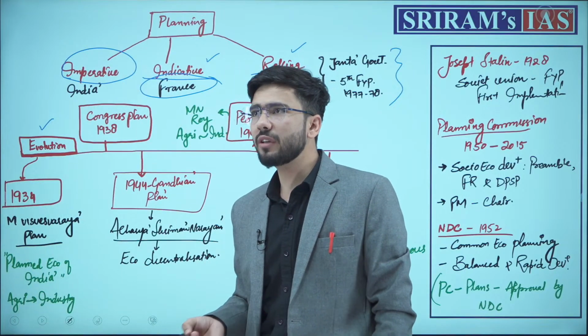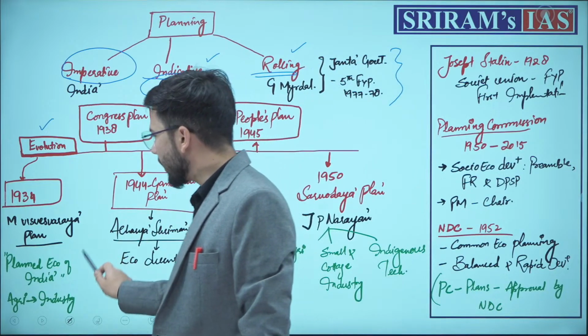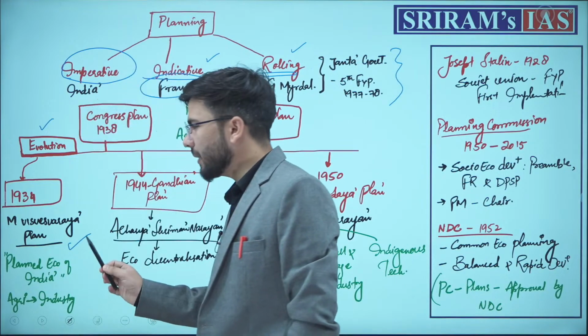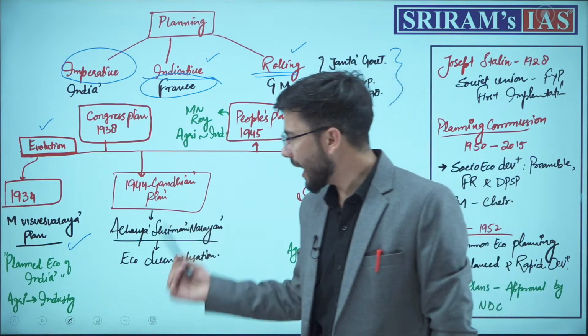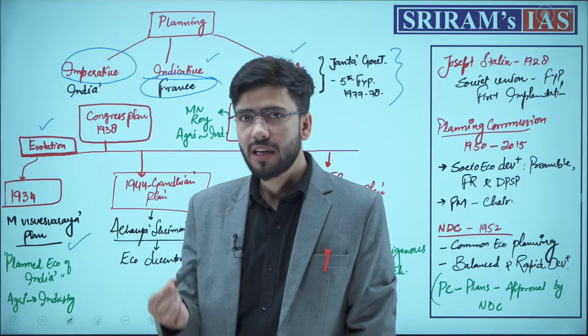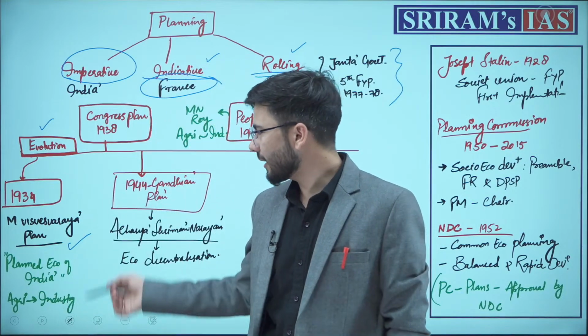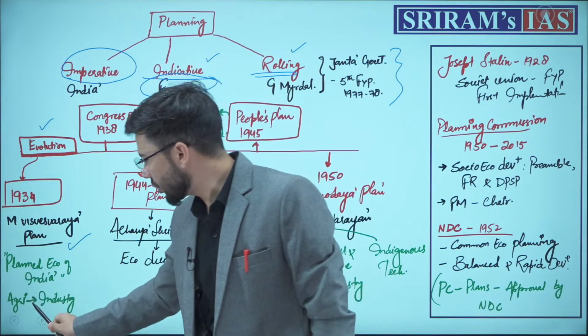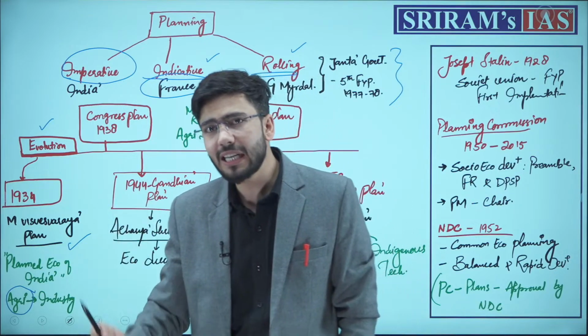In 1934, we see that the M. Vishveshwaraya plan came up, which basically talked about the planned economy of India, a book which was written by M. Vishveshwaraya. He gave the plan and emphasized on his theory that what we need to do is shift our policies from agriculture towards more industrialization.